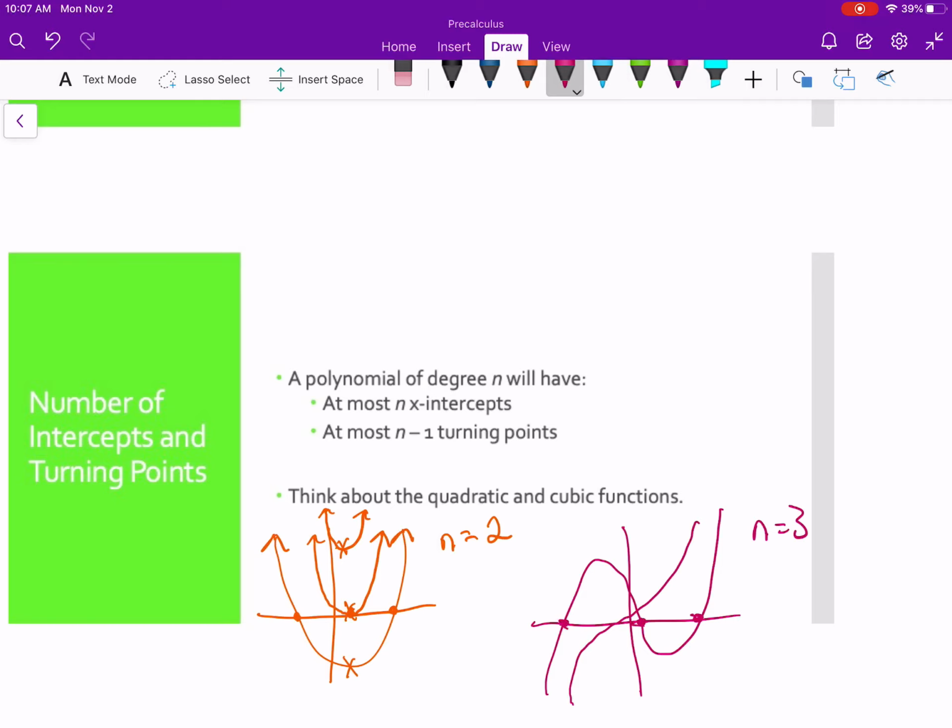So there are different ways, but you cannot draw a cubic function to have more than 3 intercepts. And at most n minus 1 turning points, well, this first one doesn't really have a turning point because it keeps increasing the whole time. But this one has 2 turning points. So we can show that it has at most 2 turning points.